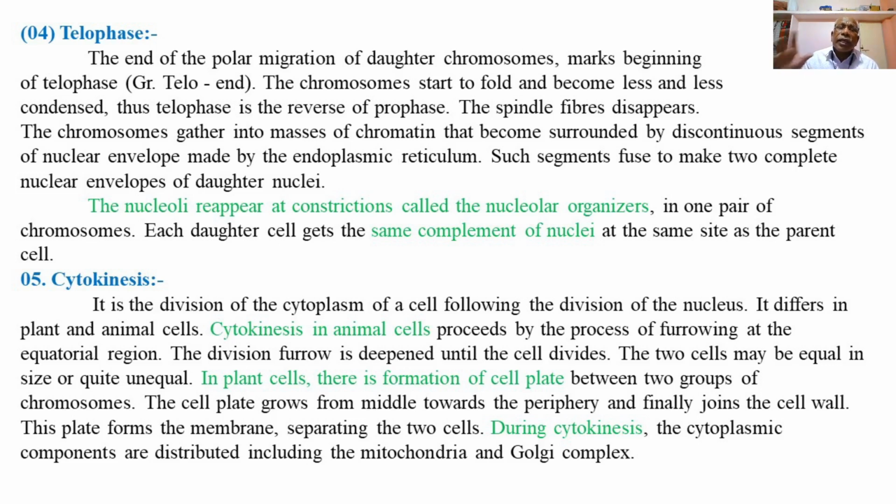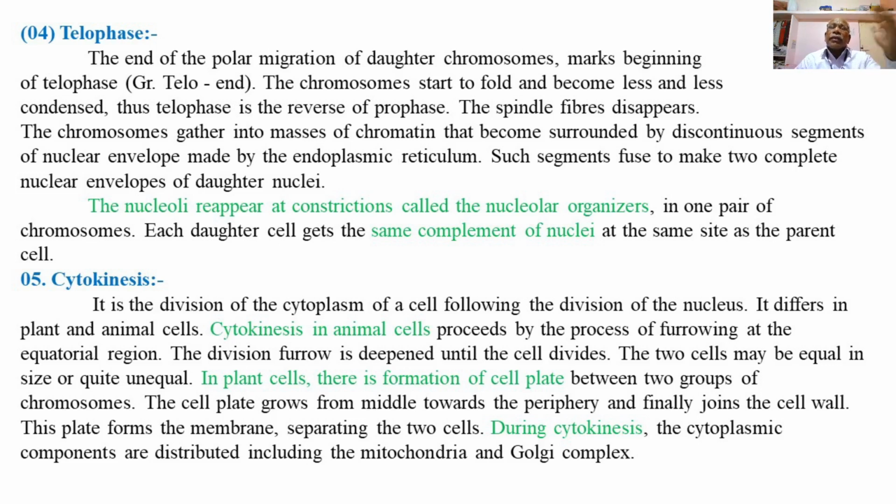Each daughter cell gets the same complement of the nuclei at the same site as that of the parent cell. So the daughter cells have the same diploid chromosome number, the chromatin material containing the same number of chromosomes, as the parental cell.